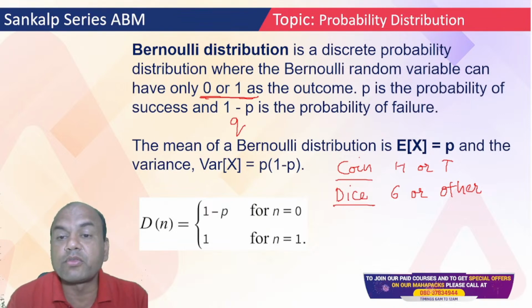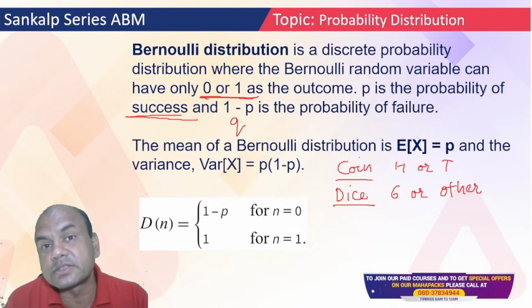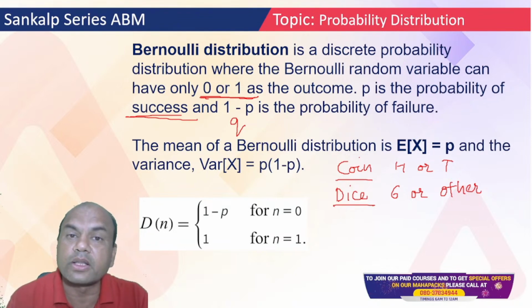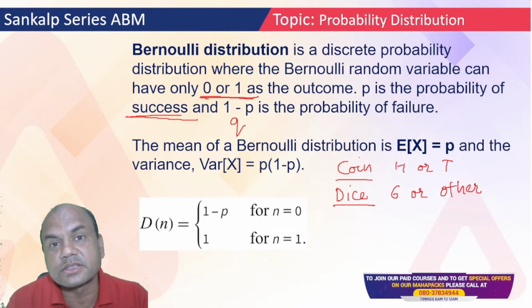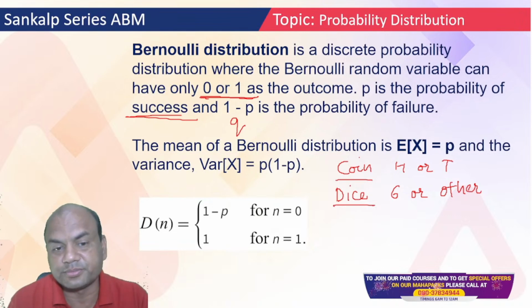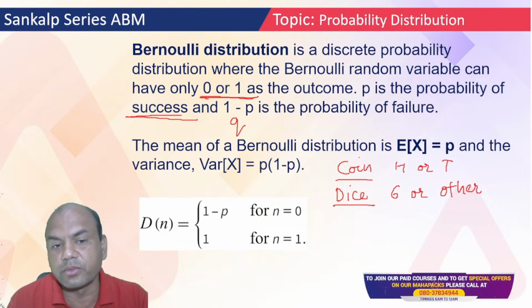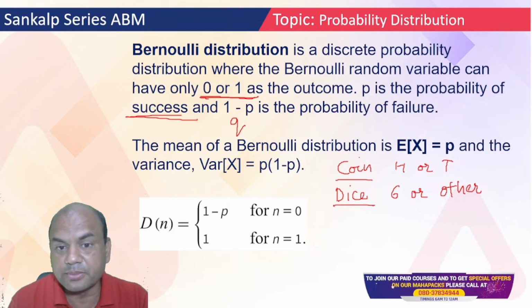P is the probability of success and Q is the probability of failure. Now success means that probability which is asked in the question. If they ask you, if I throw a coin, what is the probability of getting a head, then getting the head becomes the success and getting the tail becomes the failure. The mean of Bernoulli distribution is E(X) equals P and the variance is P into Q. Got it? Simple.